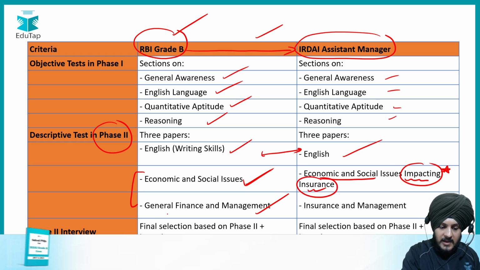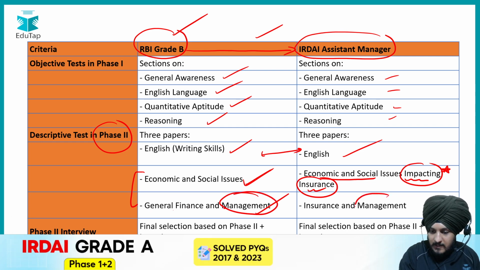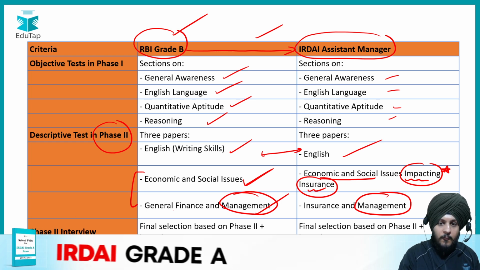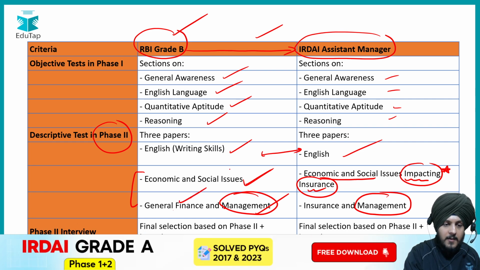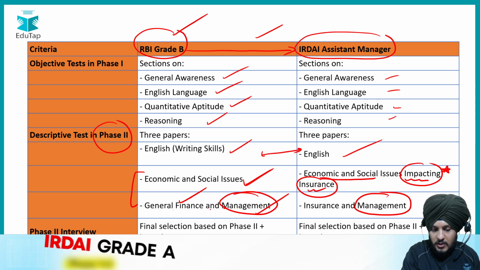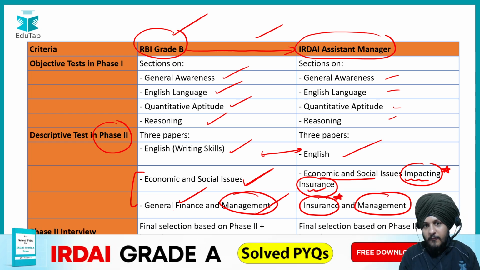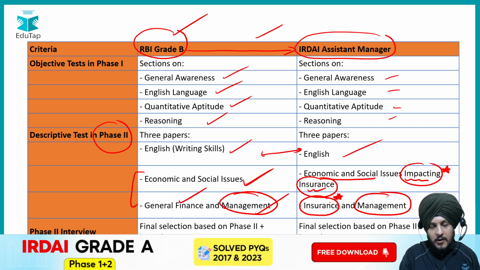Fine. Now the next is general finance and management. Management is something that is common in both the syllabi. We will see the detailed syllabus for both these examinations very soon. But the finance is a part of RBI Grade B, but is not a component of IRDAI Assistant Manager, because over here, instead of general finance, what do we have? We have the syllabus of insurance, which is not there with RBI Grade B. So insurance is something where you will have to put in some additional effort.